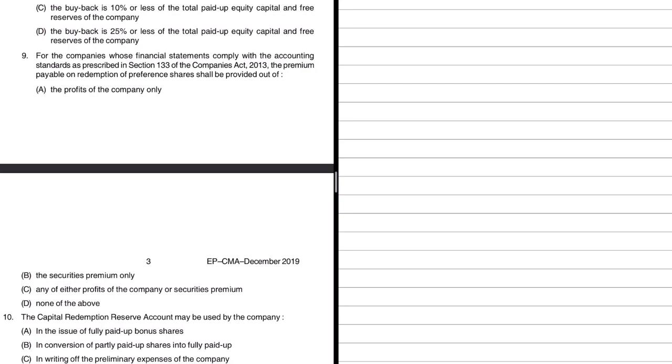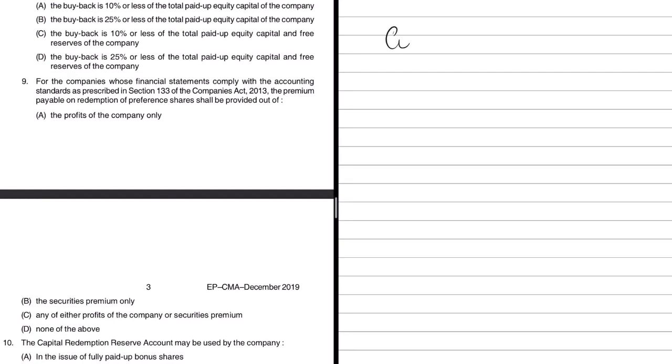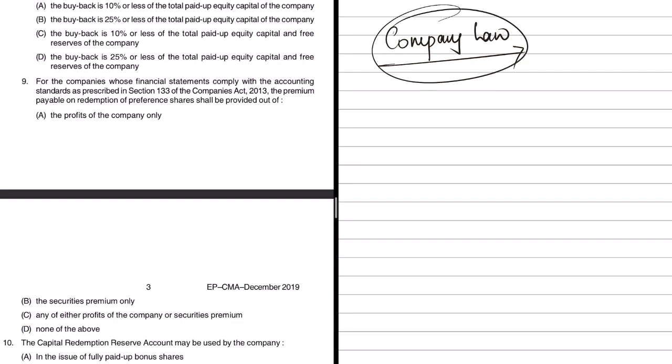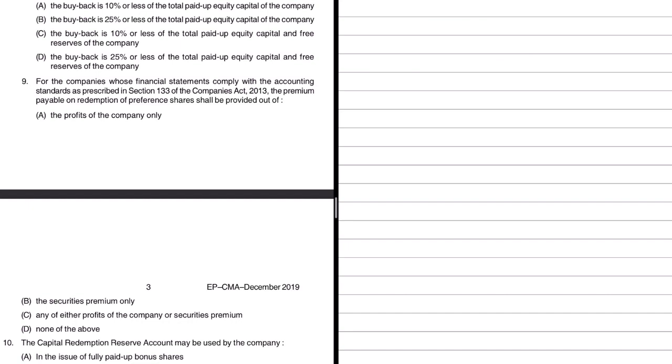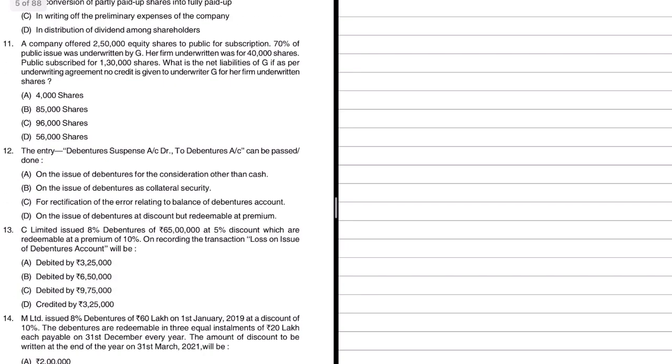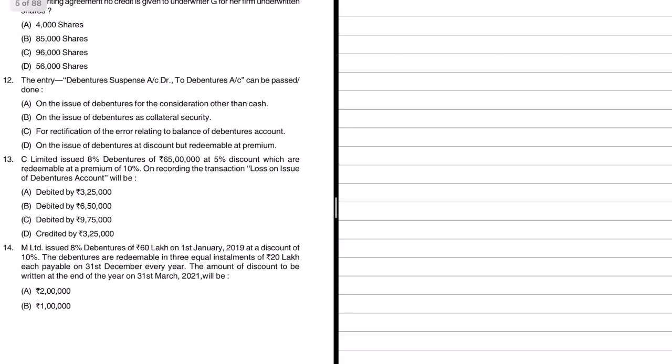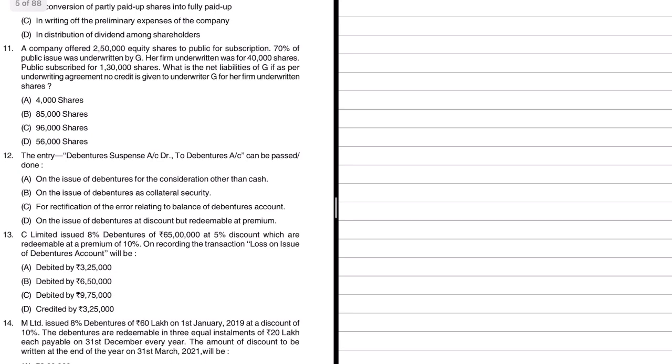So that's why I often say, when it comes to company accounts, a good knowledge of company law is imperative. If you are studying both the groups, then it would be an advantage. Otherwise also it's important for you to study company law once, so that it will be easy for you to follow whatever is there in company accounts or corporate accounting. Anyway, moving on, there are a few questions with regard to debentures as well, easy questions.